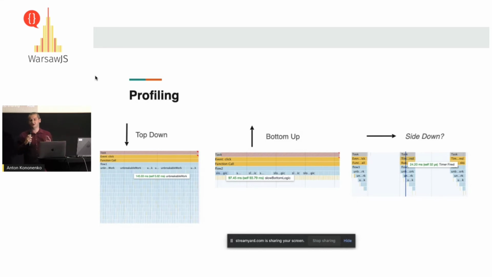I just called it side down. Please don't call it like this. I just wanted to outline it somehow.